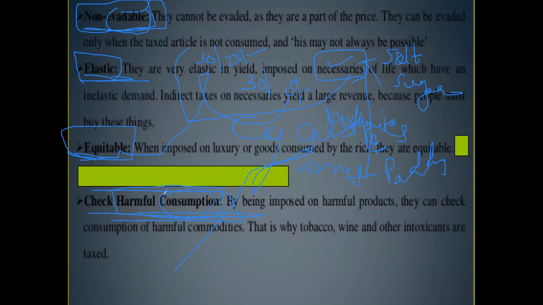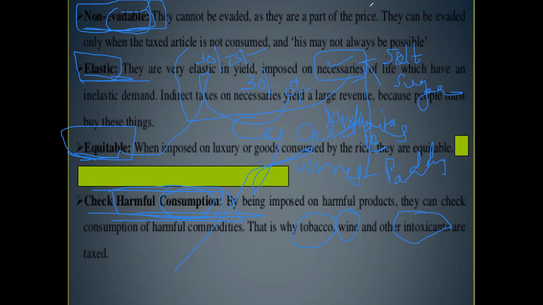So if the government wants to see to it that the citizens enjoy good health, what will the government do? Every year in the budget proposals, on goods which are made of tobacco or linked to wines or other intoxicants, drugs, or any other things which are harmful to human beings, the government will increase the tax.